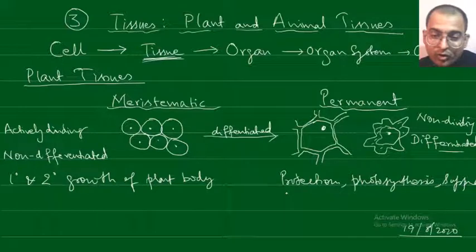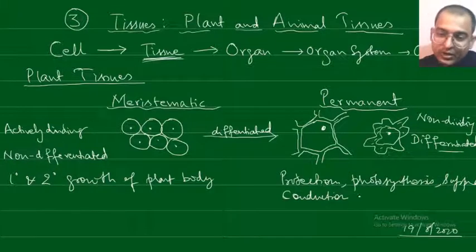They may be involved in the conduction of water and minerals. In this way there may be different functions. So this is one, and the function is two.